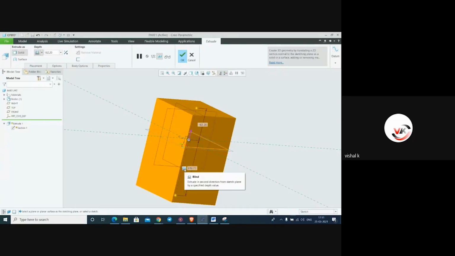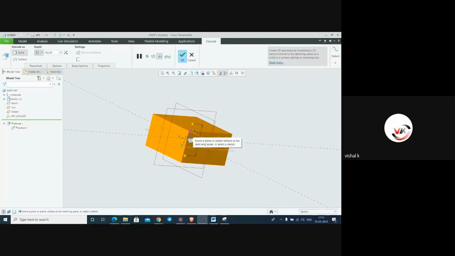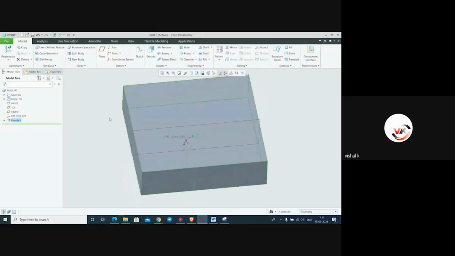Here they have given shortcuts. Blind, select none, I don't want this. You can change it from here also directly. We don't want to go to this toolbar. Directly in front of the dimension, we can select it. This is the symmetry. It is symmetric. Just say OK. If you say OK, it will create one solid box. This is the feature we have created.